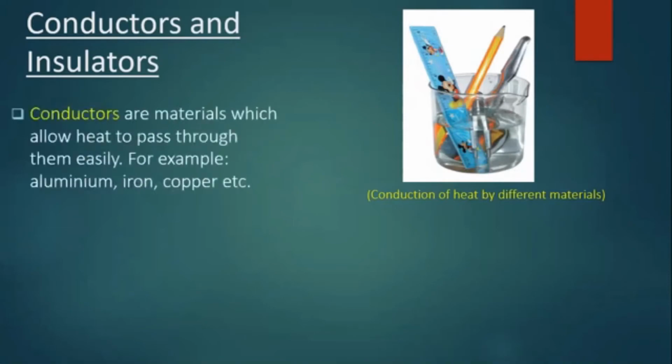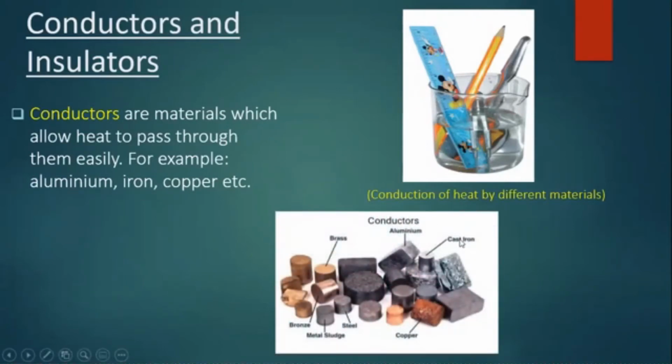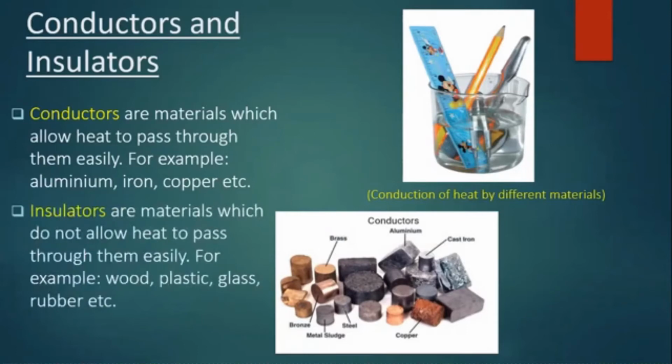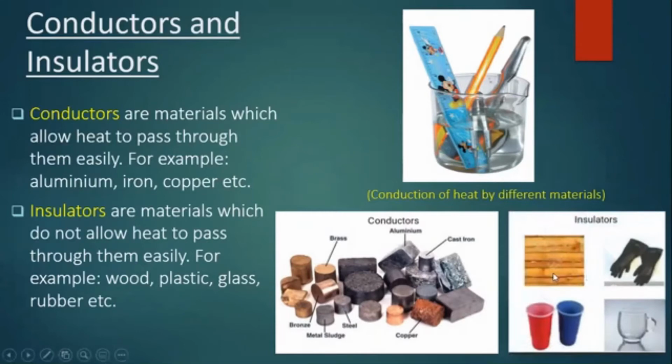This shows that the materials which allow heat to pass through them easily are called conductors. For example, aluminum, iron, copper, etc. And the materials which do not allow heat to pass through them easily are called insulators. For example, wood, plastic, glass, rubber, etc.